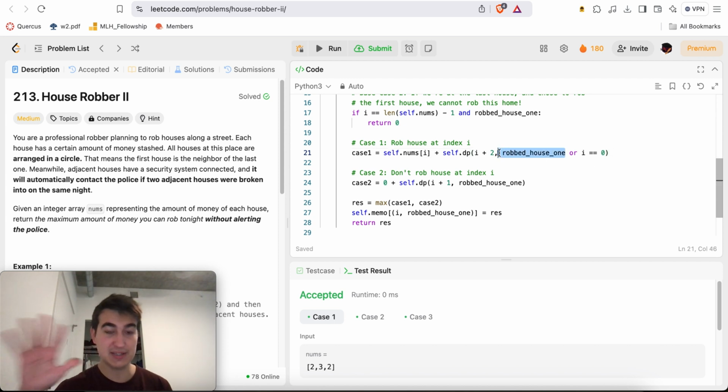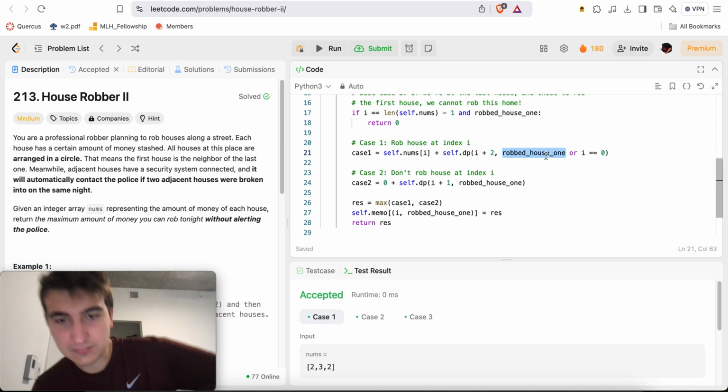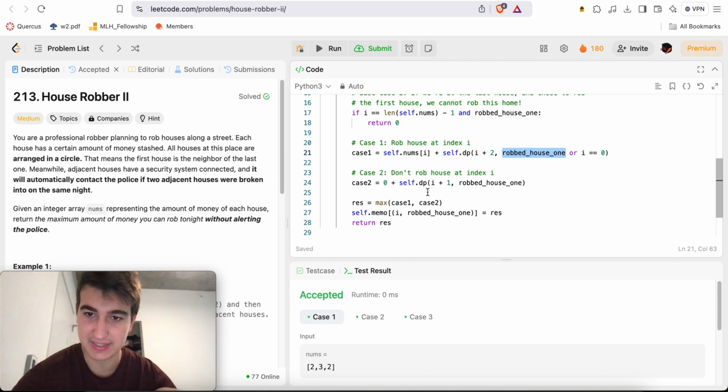Maybe I'm at index I equal to 5, right? And I chose to rob the house at index 1 beforehand. So I'll just keep this. Or if I is currently equal to 0, then this is when I set it to true: I did rob the house at index 1, right? And then otherwise, I can choose not to rob the house at index I. If I choose not to rob the house at index I, then I get a profit of 0. I didn't rob any homes, but now I can start robbing homes from index I plus 1 onwards, right?